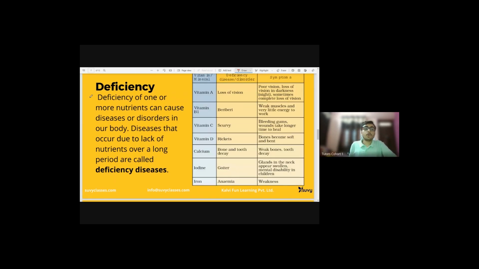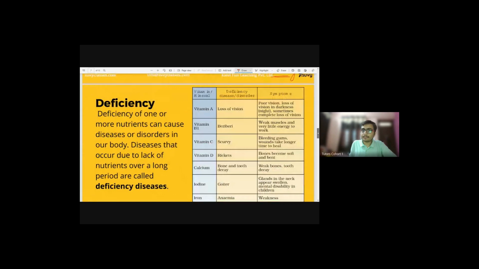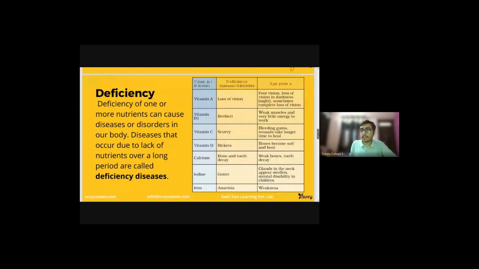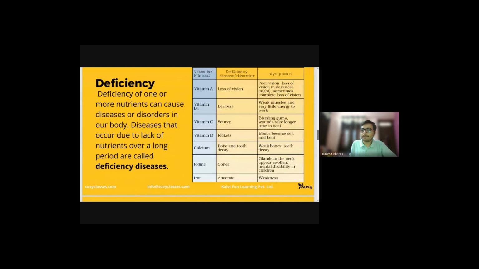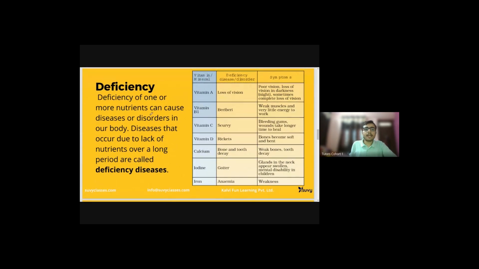So, as we were discussing earlier, if nutrients are in excess we will fall ill. If they are in deficiency, if I'm not intaking a sufficient amount of nutrients, again I will get ill. Deficiency is the condition when something is less in amount, and that gives deficiency diseases. So if the nutrients, vitamins or minerals are not sufficiently present in my body, I will fall ill. And this table I have taken from the NCERT class 6 textbook, credits to NCERT.